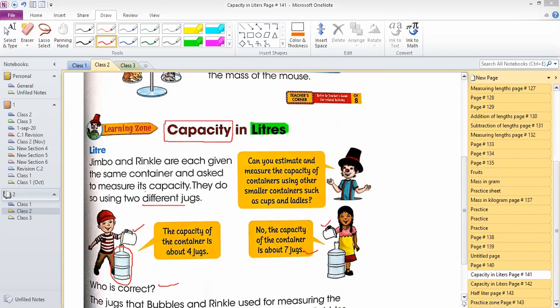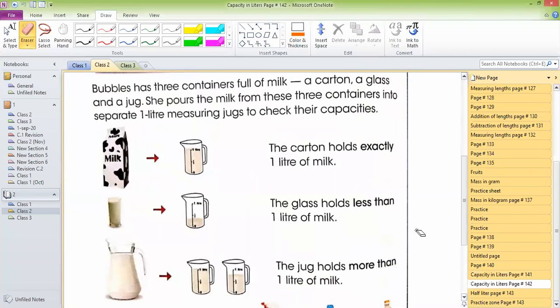Okay, maybe you will say, sir, we can put 5 liter into this container, so the capacity of this container is 5 liter. If we talk about the small glass, so we can say the capacity of this glass is maybe less than 1 liter. So this is actually capacity. Coming to the page number 142, guys.